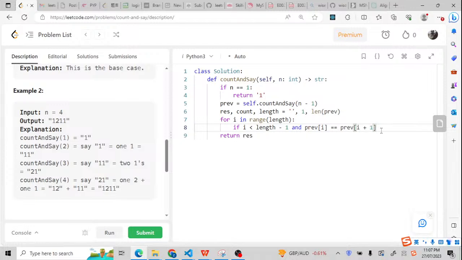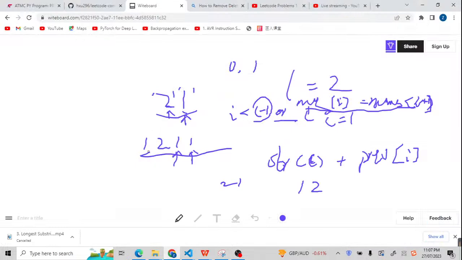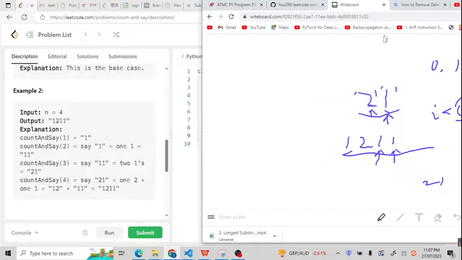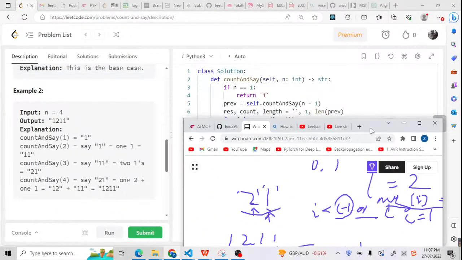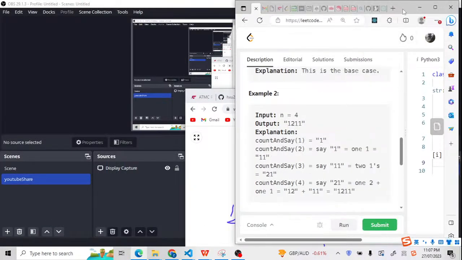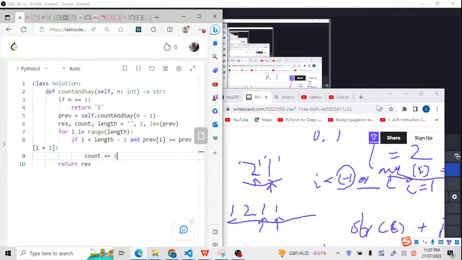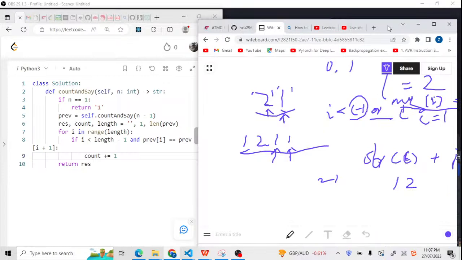So what I mean by this is I need to check the count. How can I count the values? For example, when I go to the whiteboard, here is like 2 and 1. So, yeah, let me put it here.